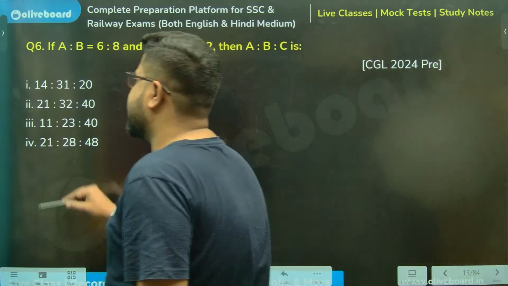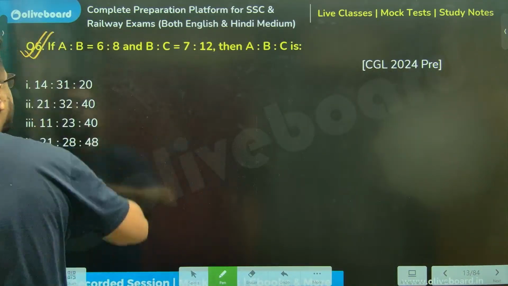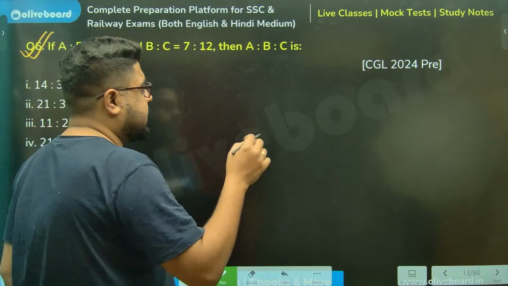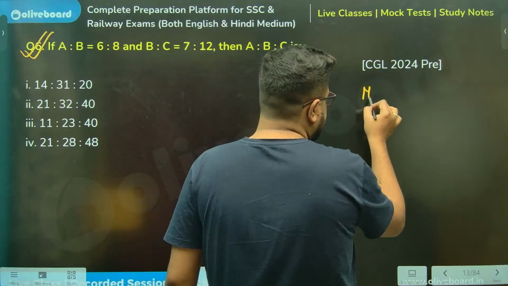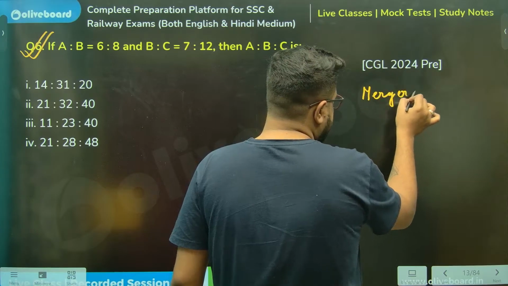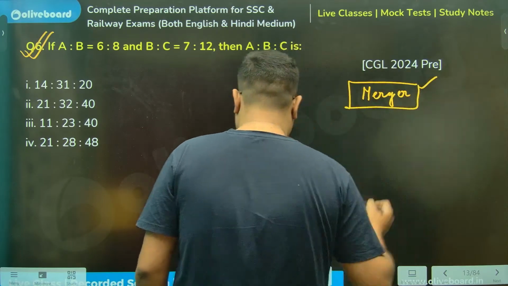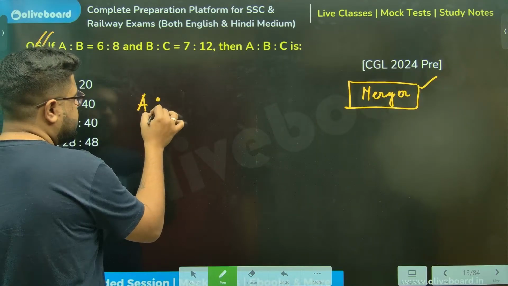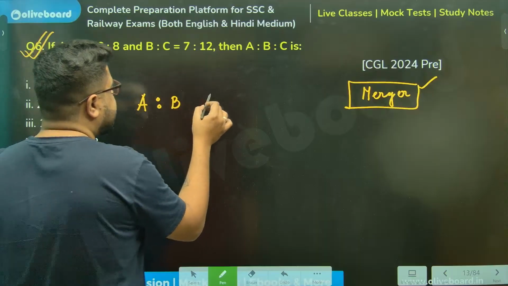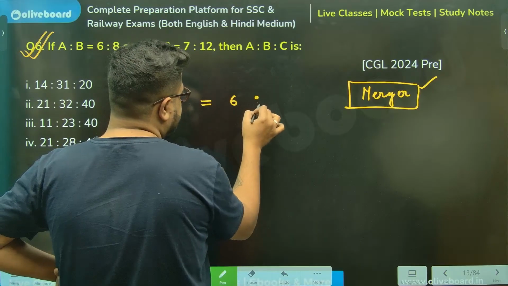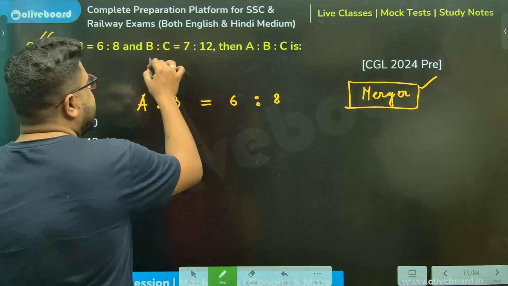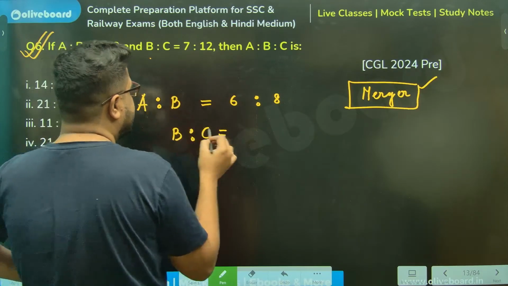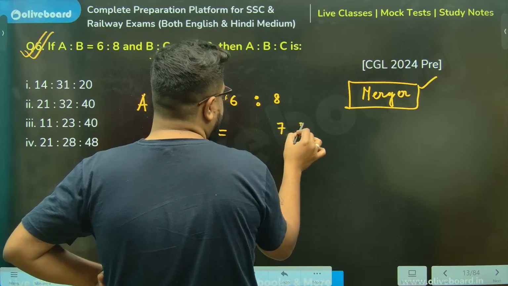This is now the other technique where you need to merge the ratios. You see what we can do here. A is to B is equal to 6 is to 8. B is to C is given: B is to C is equal to 7 is to 12.